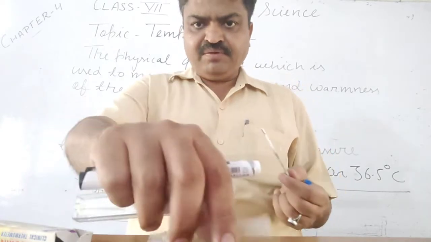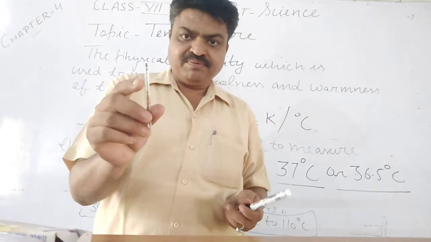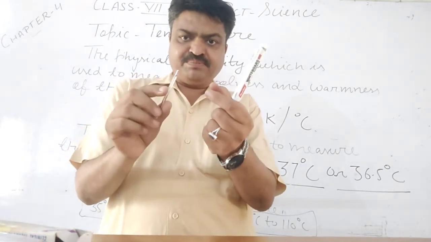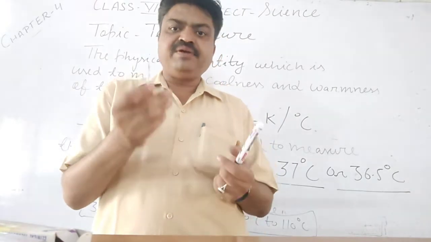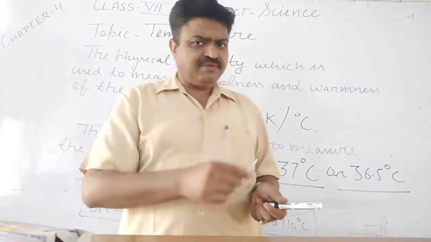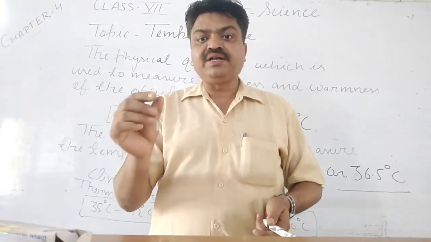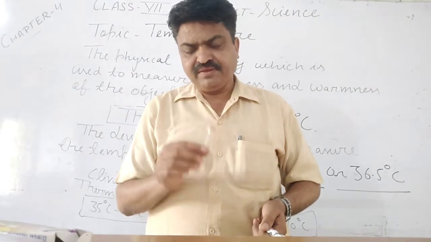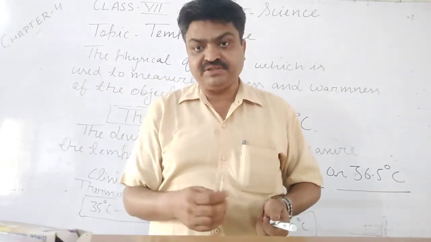And how do we measure? We measure it with the help of this bulb. When we put this bulb under the arm or in the mouth, then we can notice our body temperature. And what is our constant body temperature, students? It is 37 degrees Celsius.